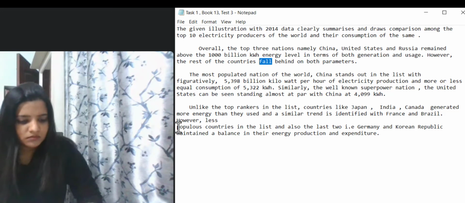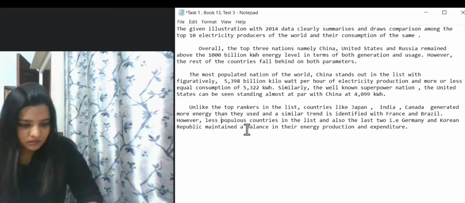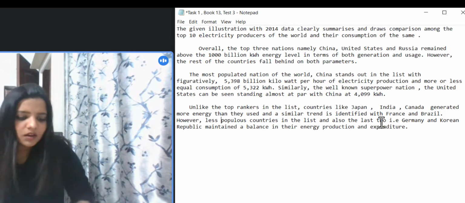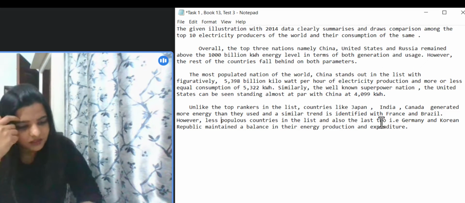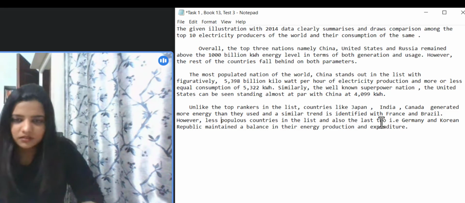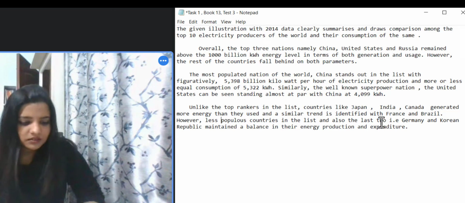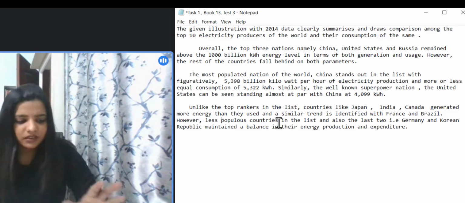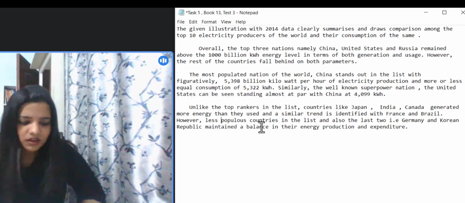However, less populous countries, okay, we don't need a space here, less populous countries in the list, and also the last two. But the thing about population is that we don't really know how population is. I mean, that is something which I added from my end. Just to elaborate it. If I think it's not making sense here, it shouldn't be added here, right? We don't really have any idea about their population. Correct. Maybe the population of Canada is. We can do without this particular phrase: the populous countries in the list, or the last two countries in the list.